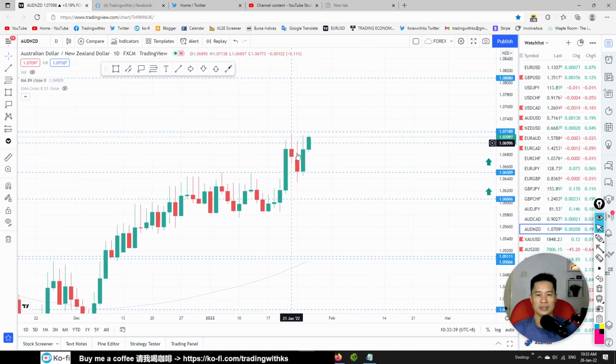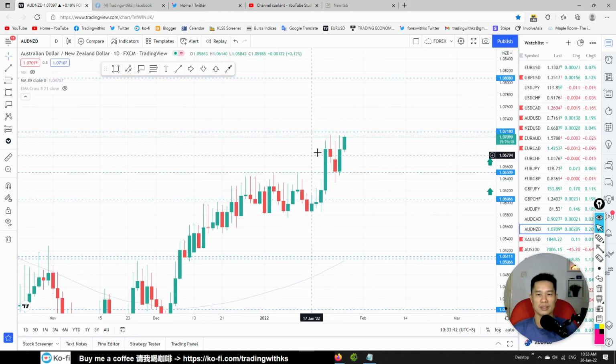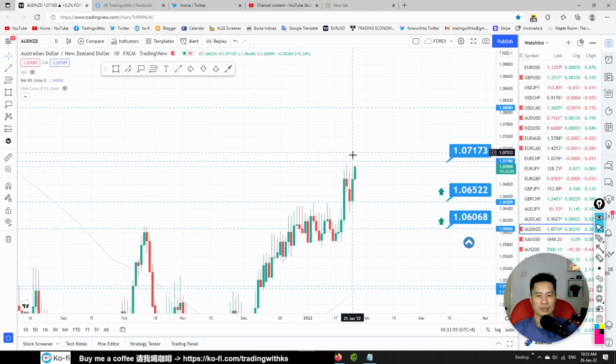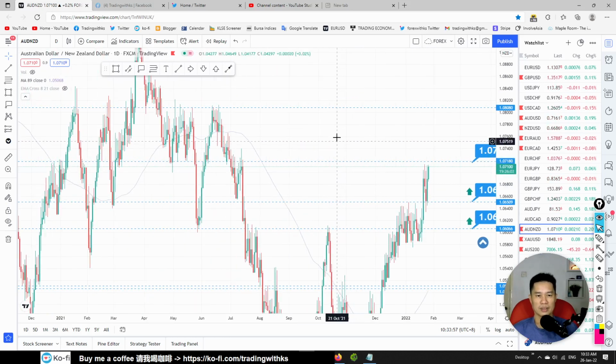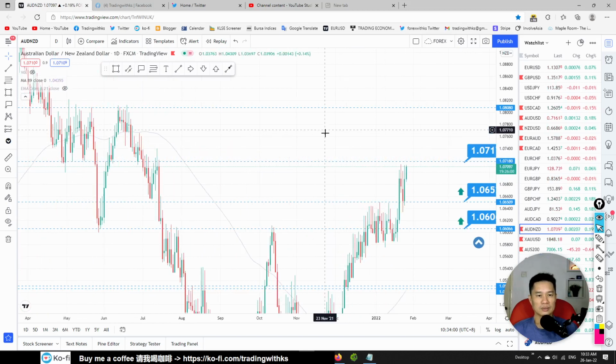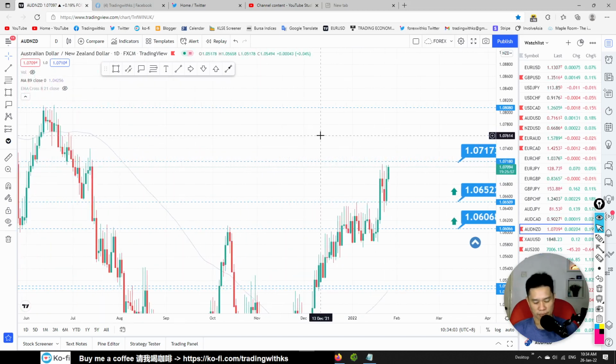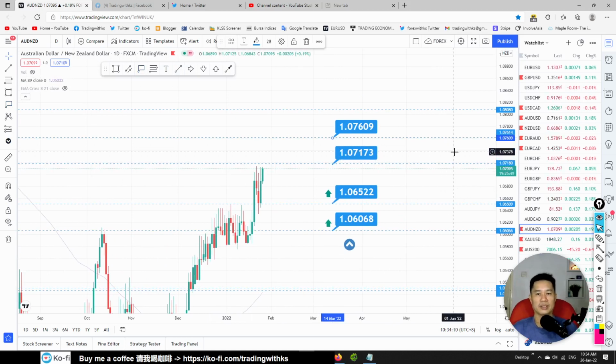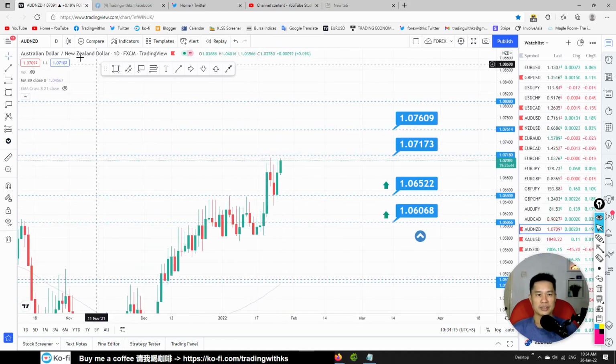AUD NZD. Okay, we got a rebound over here. Remember we talked about this one, right? This is bullish engulfing, so there's a possible buy opportunity here, towards 1.07 or even above. So next target will be here, 1.07609.